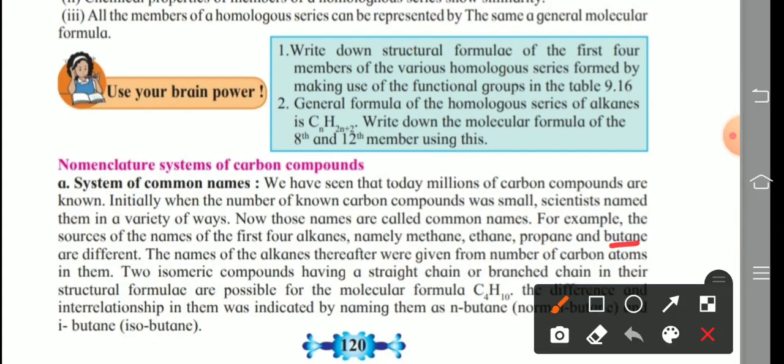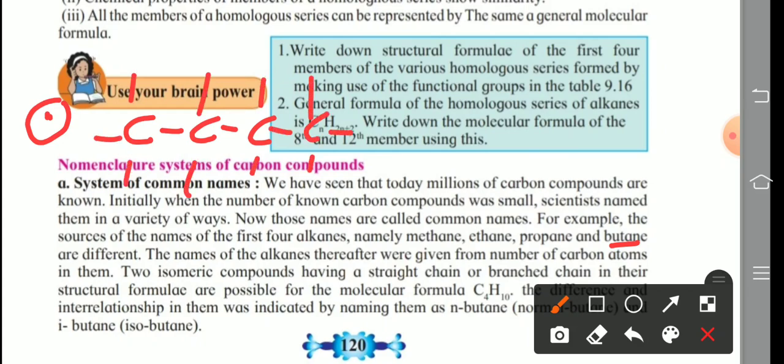Now in the case of butane, there are two possibilities. First possibility is all 4 carbon atoms in a straight line, remaining valency satisfied by hydrogen. So we are writing the hydrogen atoms here like this.